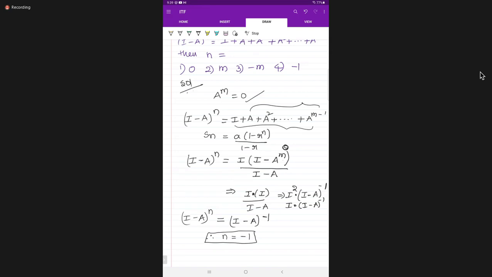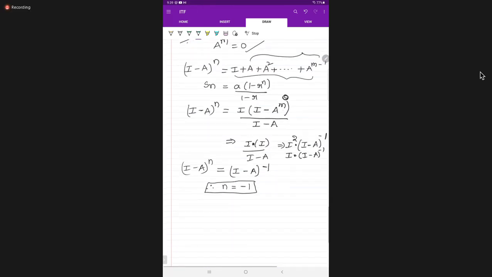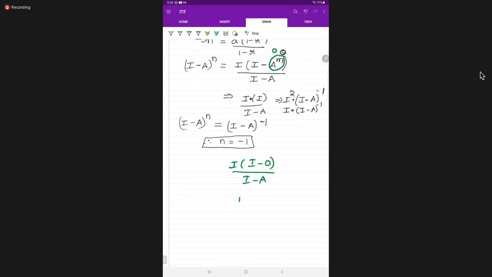Ma'am, where did the I go? Here a to the power of m value is 0, already given by the data, right? So I minus 0 by I minus a. I minus 0 means what? I only, 1 minus 0 is 1 only.